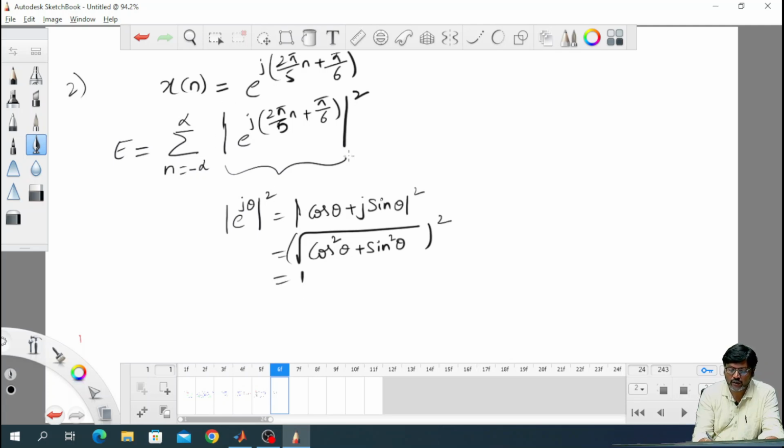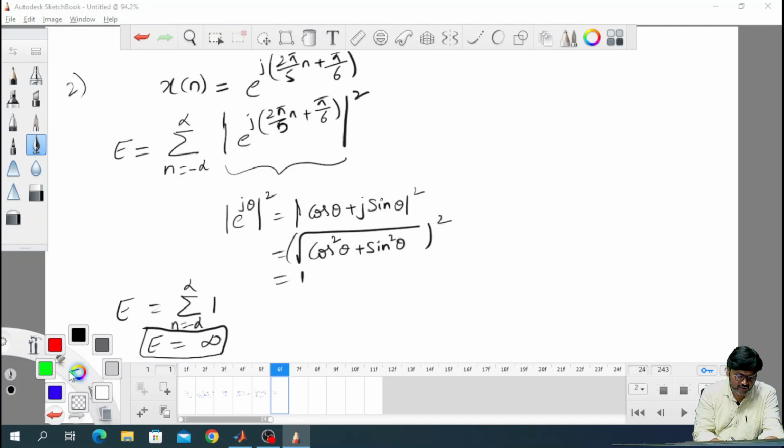So, mod e power j 2 pi by 5 n plus pi by 6 whole square, this value is 1. So, the summation n from minus infinity to plus infinity of 1. Here we are adding the 1 for infinity times, the result is infinity. So, the energy of the given discrete time signal is infinity.